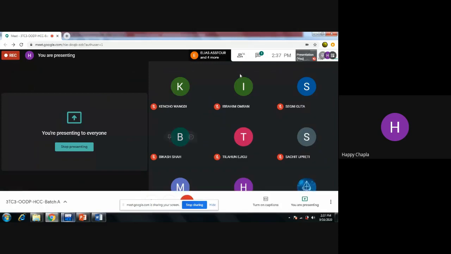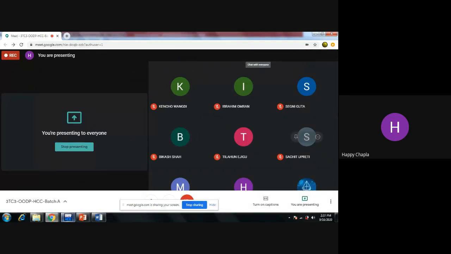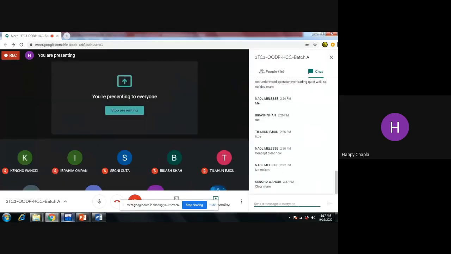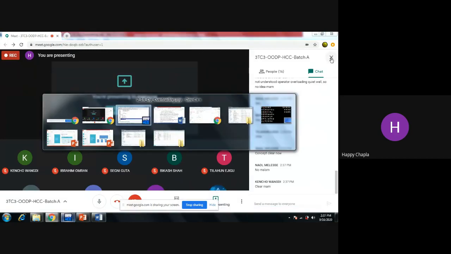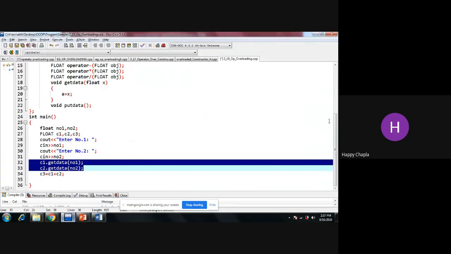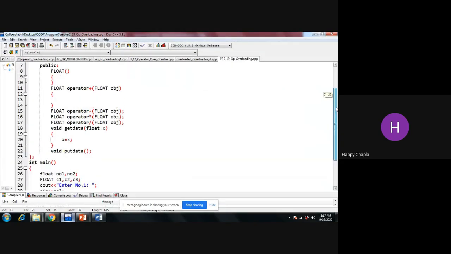Okay, now inside this function, what do we have to write? Just try to think on it first and then I will tell you what we are going to implement over here.